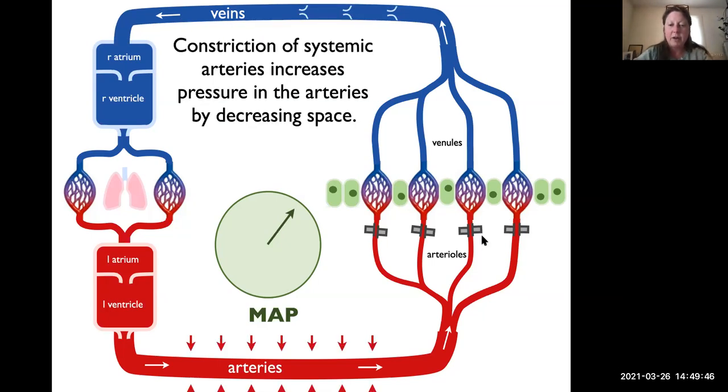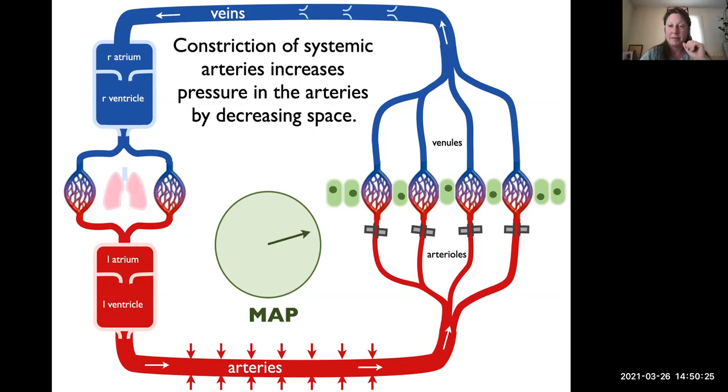Now, the next part of the response, the next vessel, is constriction of the systemic arteries, changing the volume or the space of the lumen of the arteries themselves. So these arrows represent the arteries constricting as well. And as the arteries constrict on the blood that's trapped inside, it increases the pressure. So you can watch the arteries constrict here, right? And that's going to increase our mean arterial pressure.